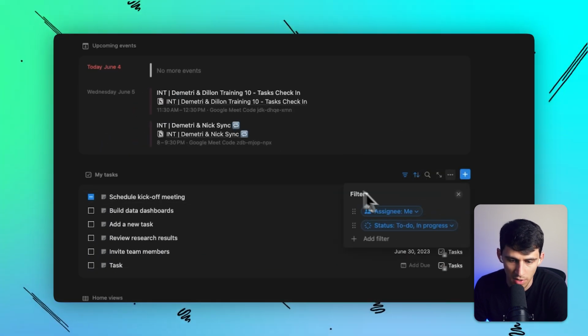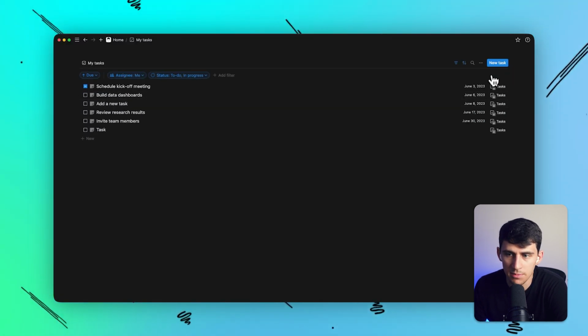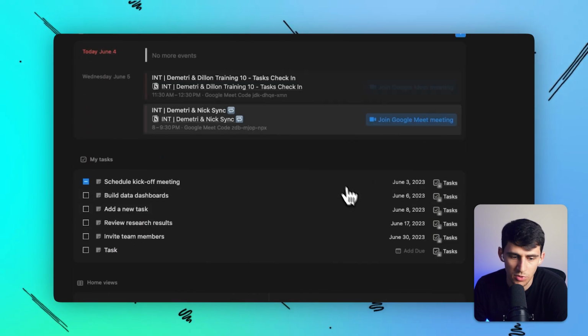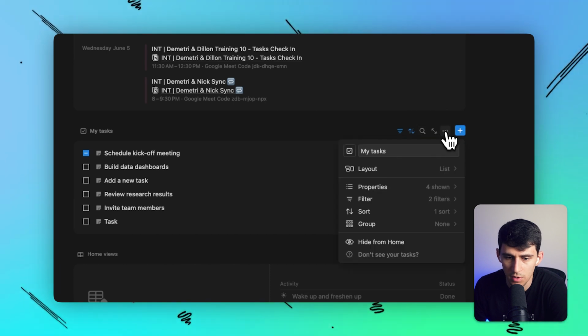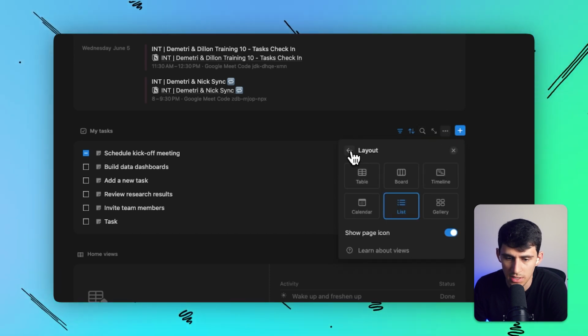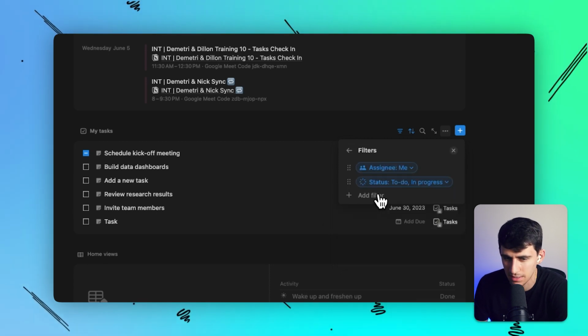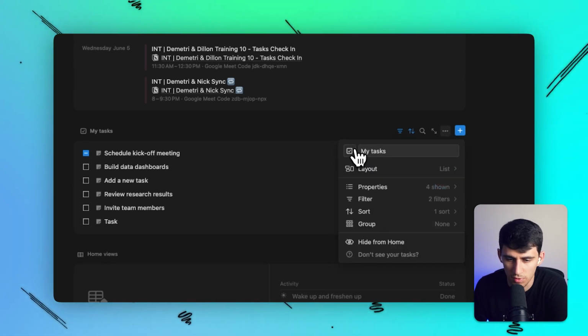Now, the way that this works is, if we open this up full screen, it seems to be a database that's on the private side. It's from some sort of template that I've probably tried out inside of Notion before. So if we go to the settings here, go to layout, we see that this is essentially just a task database that seems to be given to me, and I don't really want to do it. No real way to do anything but filter it out. It doesn't seem like I can add any other databases, so I'm going to hide this.